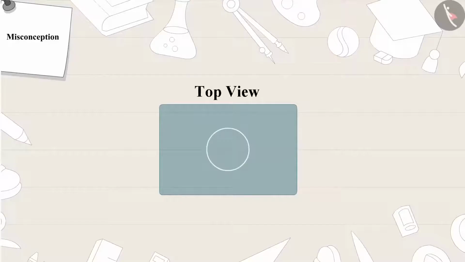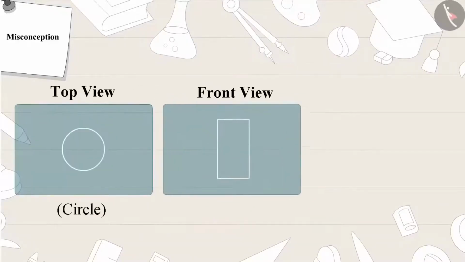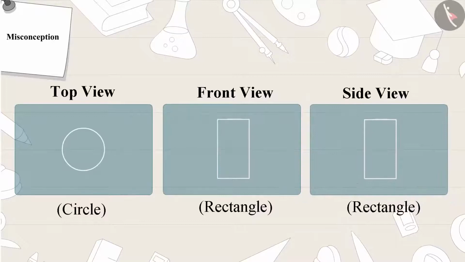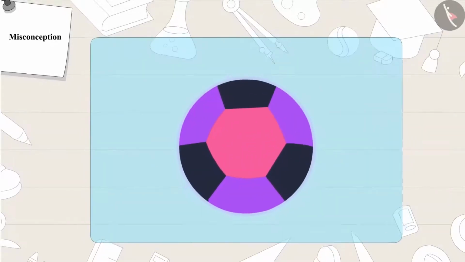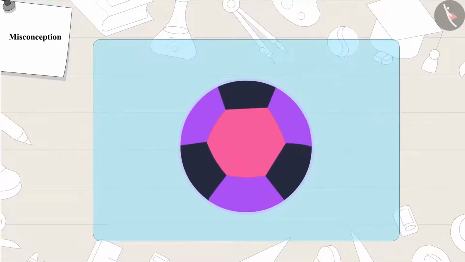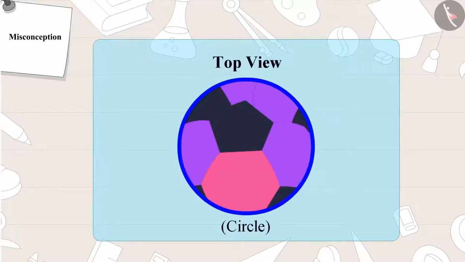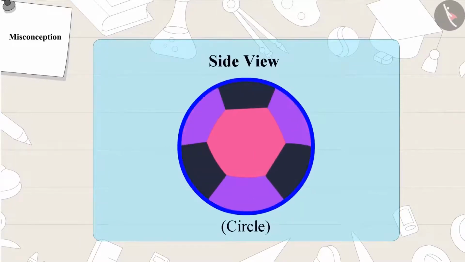A glass is a circle only in top view. It is a rectangle in front view and a rectangle in the side view." A ball is a circle in front view, top view, as well as side view.